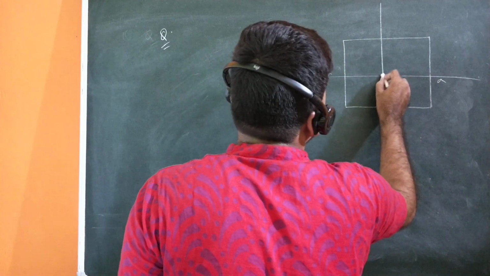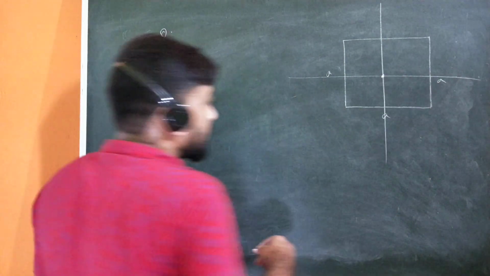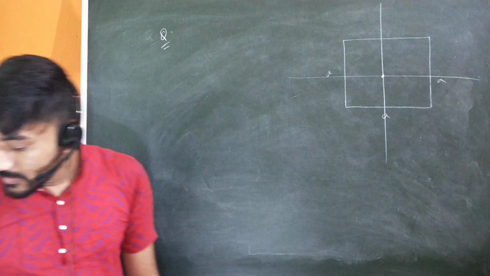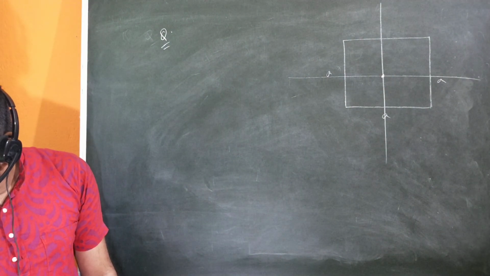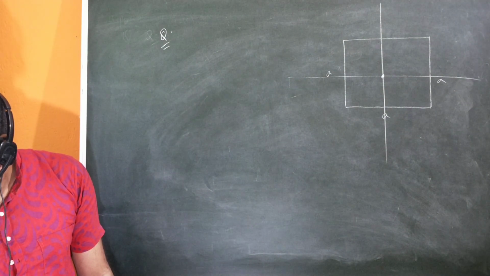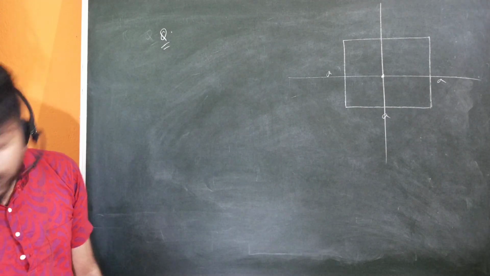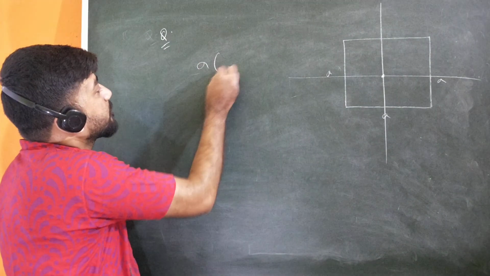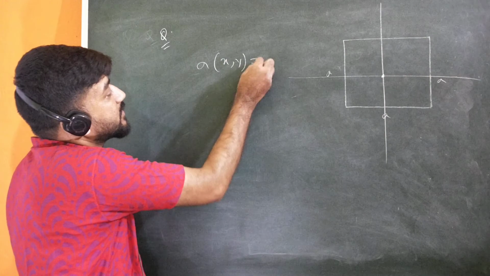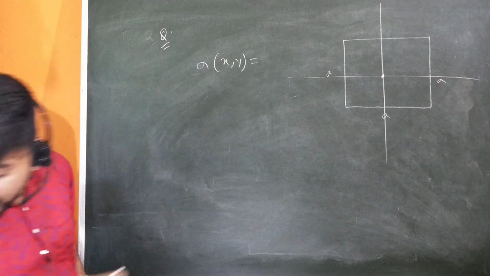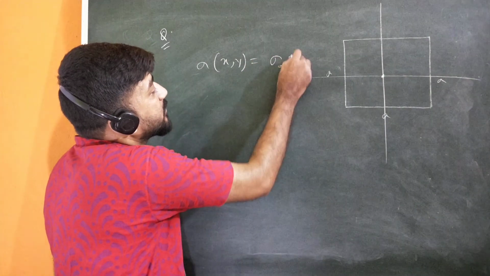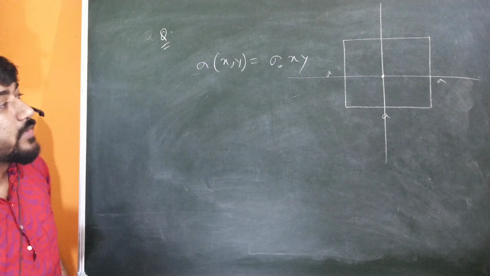So the origin is taken here at the center. Okay, center at the origin, and sigma is given as a function of xy. Sigma means the surface charge density is given as a function of xy, and that is sigma naught xy, and sigma naught is constant, and you have to find out the total charge.